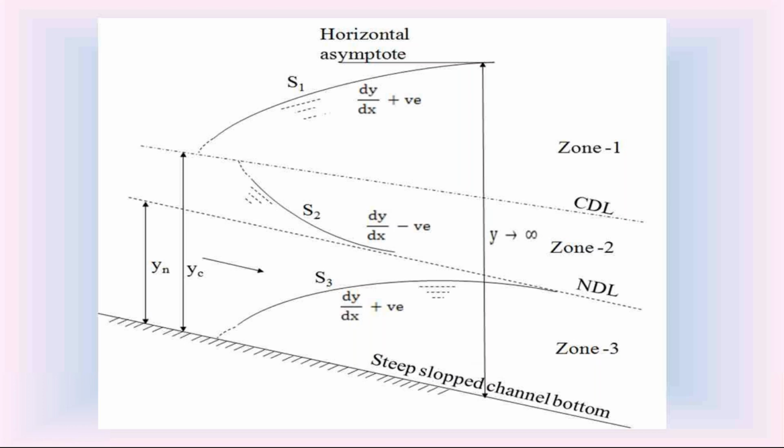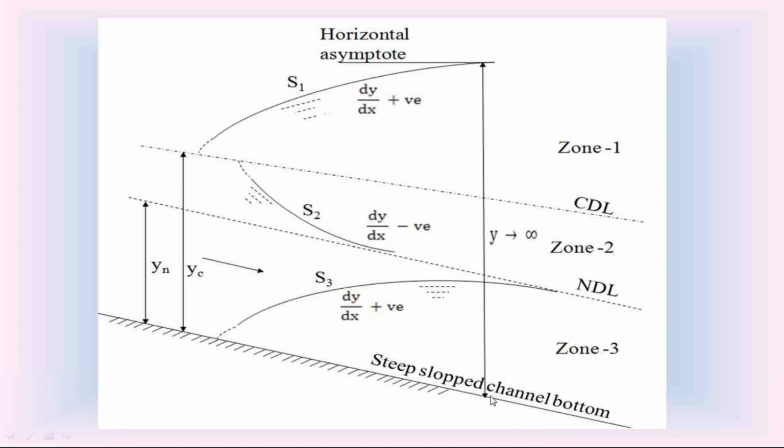And also in steep channel bottom slope, the critical depth YC is greater than the normal depth YN.